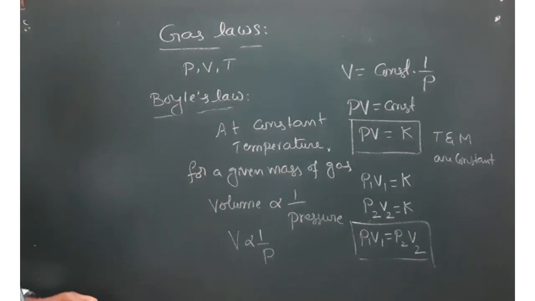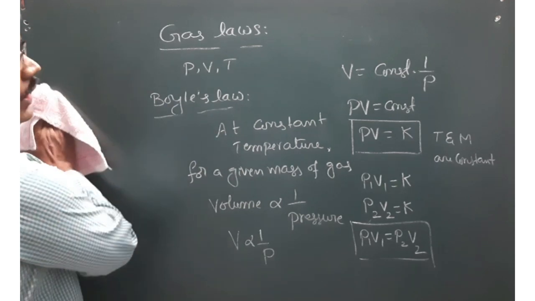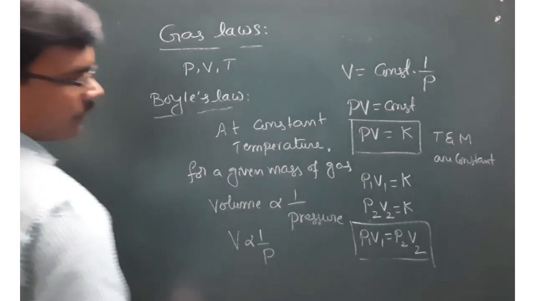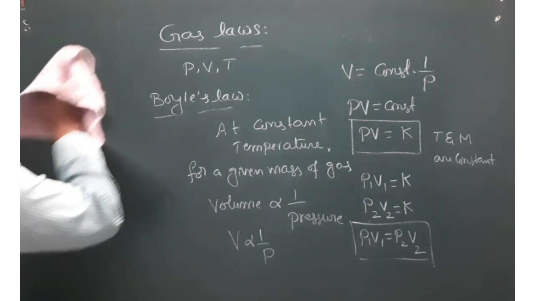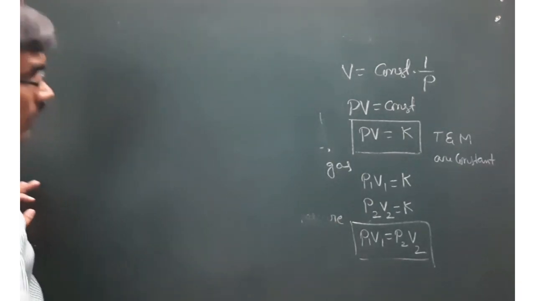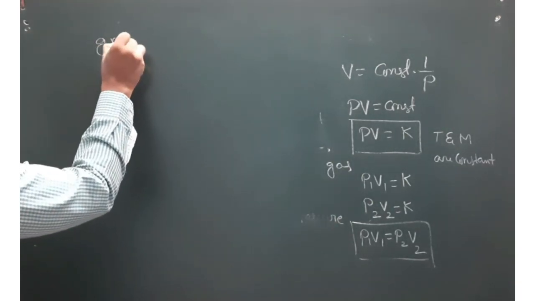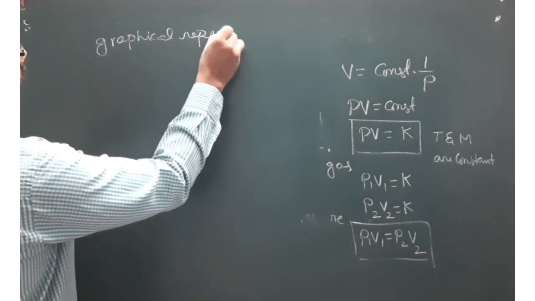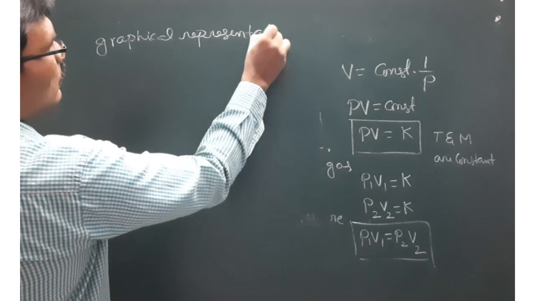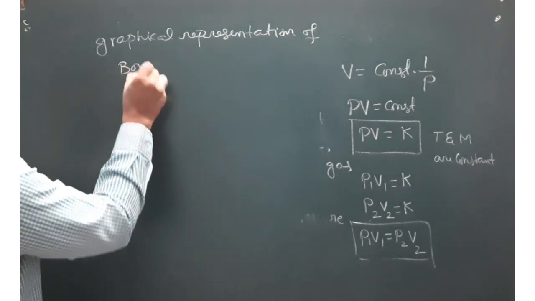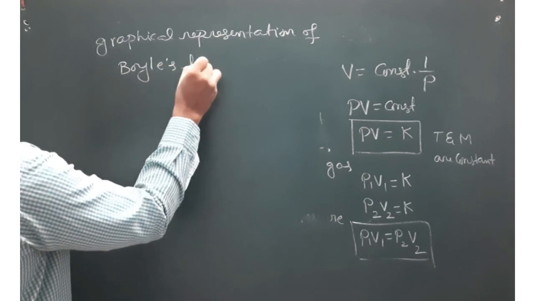Now let us see how to represent Boyle's law graphically. Take a screenshot. Graphical representation of Boyle's law.